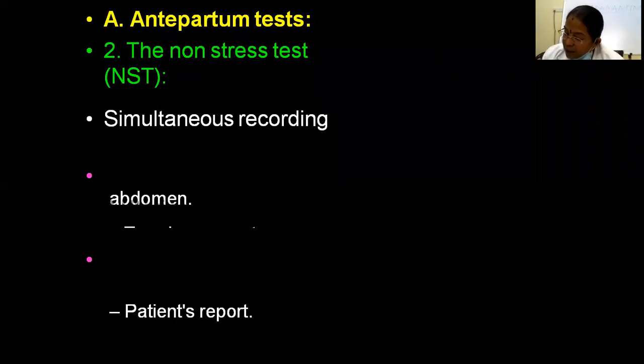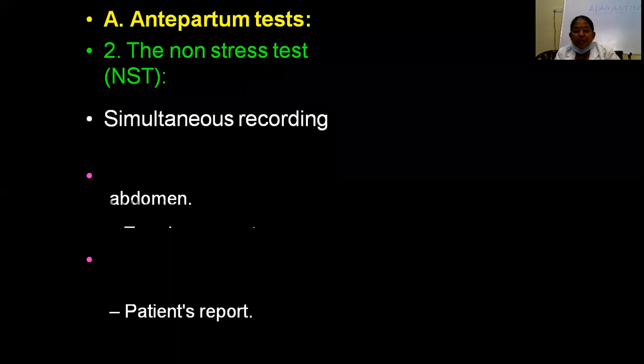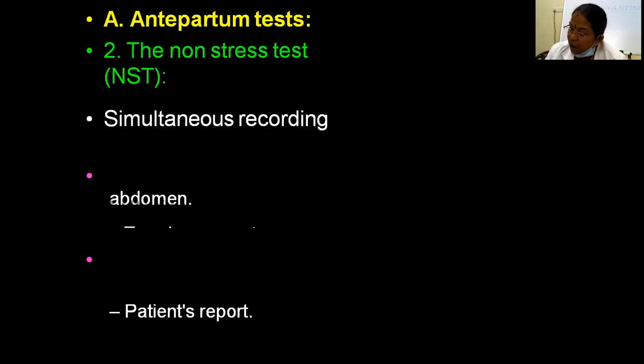So how is it done? In the NST, acceleration of the fetal heart rate in response to fetal movements is considered the hallmark of fetal well-being. The presence of a reactive fetal heart rate tracing is the definitive hallmark of fetal well-being, and we are very well reassured that the fetus is well inside the womb.